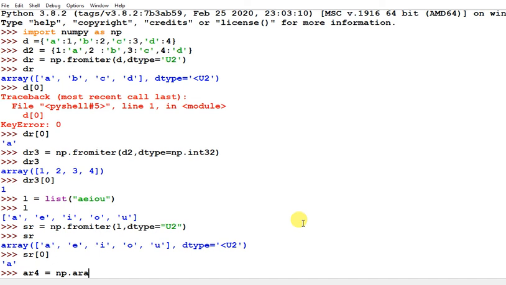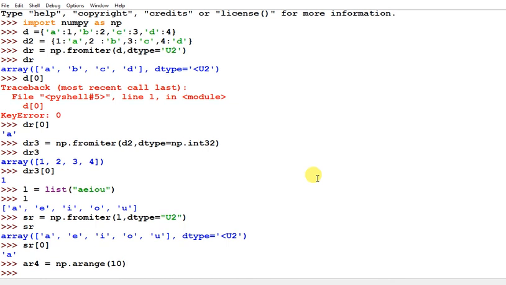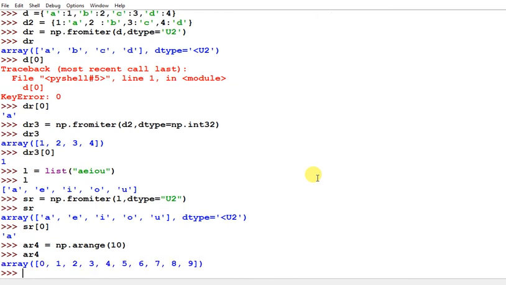In the range function, the number you pass generates 0 to n minus 1. So suppose you pass 10, it will create an array of 0 to 9 digits. You can print AR4, and it creates an array of 0 to 9 digits.